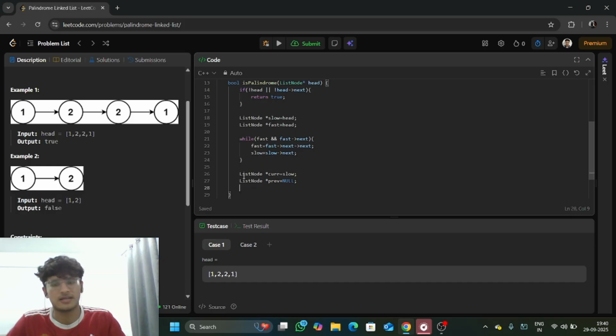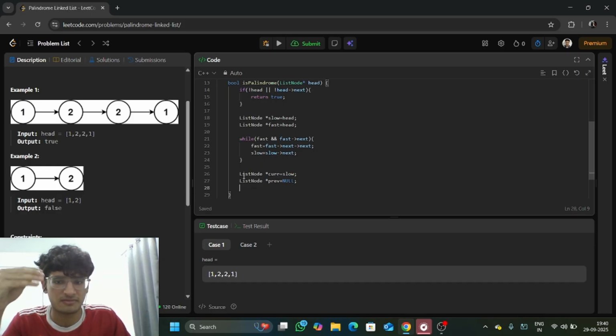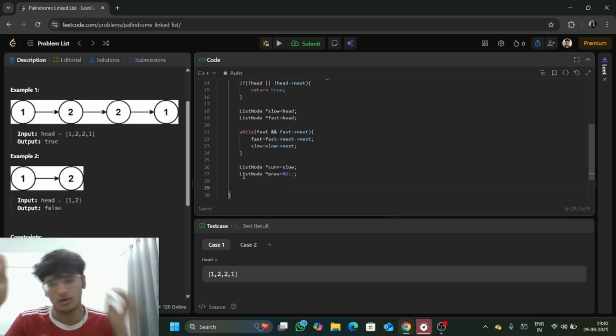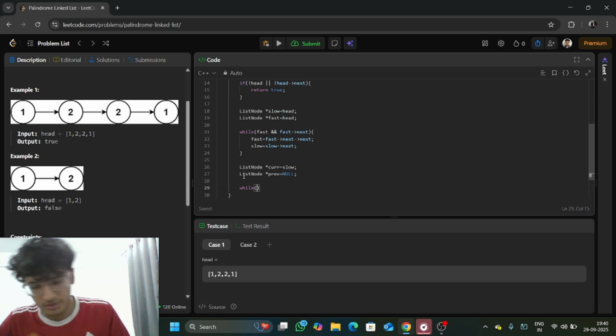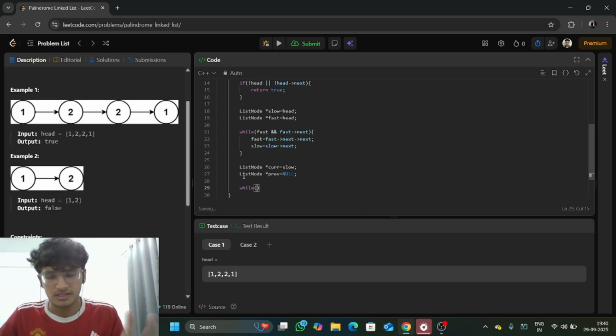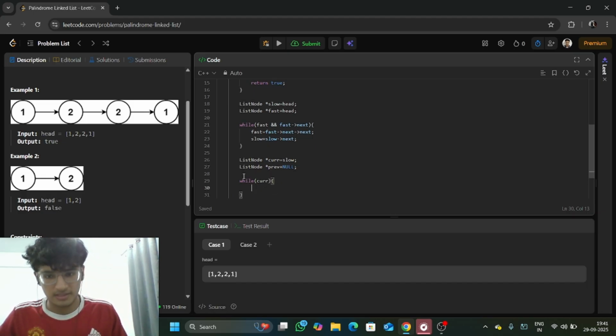So we will initialize it as null, as we did in the reverse linked list problem statement in our first video. It will keep track of the previous node in a linked list. So we are just going to write simple code for reversing a linked list. While there is a current in the linked list, what we are going to do is